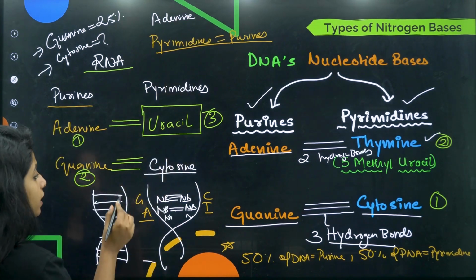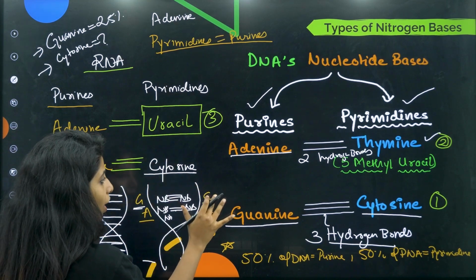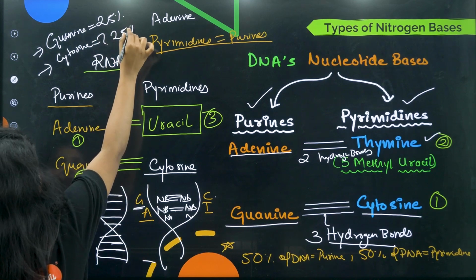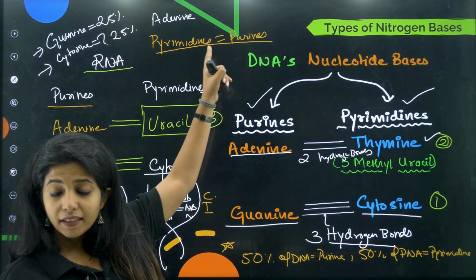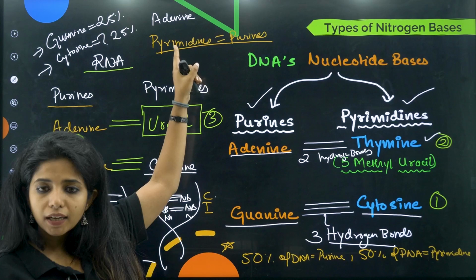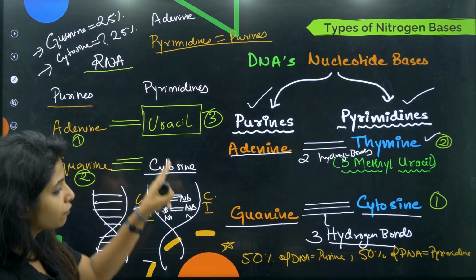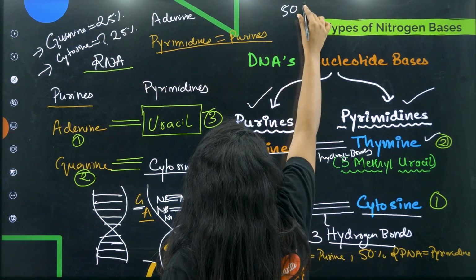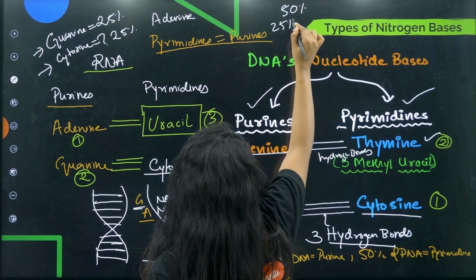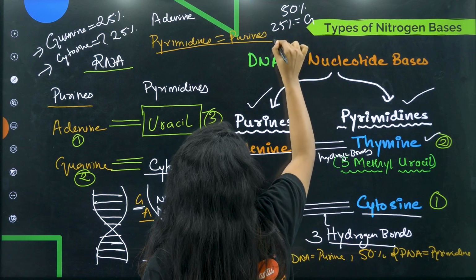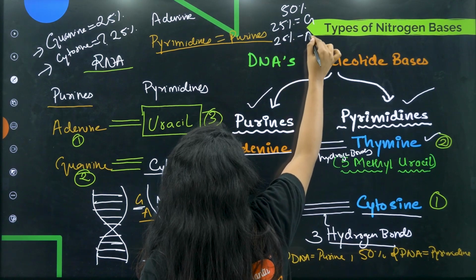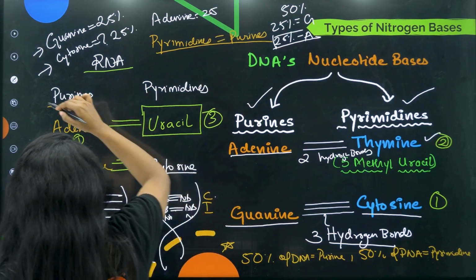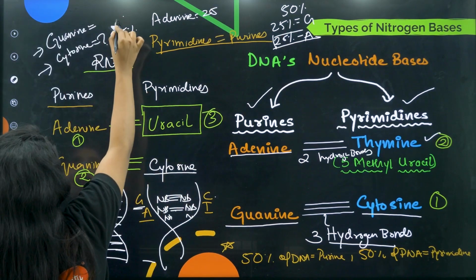If guanine is 25%, obviously cytosine will be on the other side, so that will also be 25%. Now if I ask about adenine: I said 50% of the DNA is purine, so out of that 50%, if 25% is guanine, there will be another 25% which will be adenine. So this will also be 25.